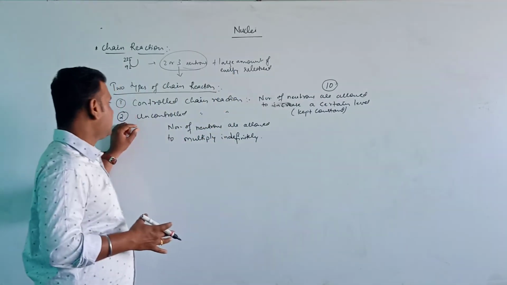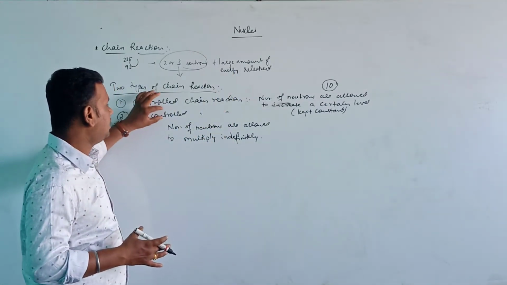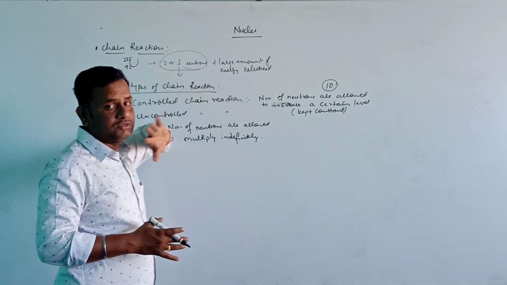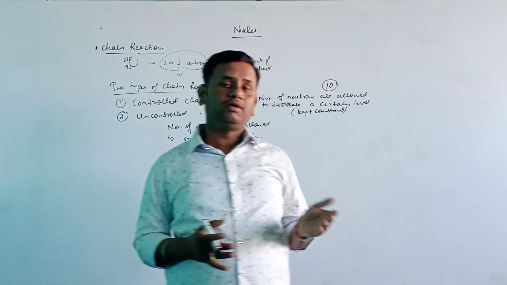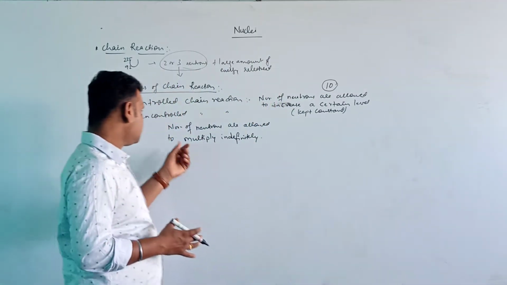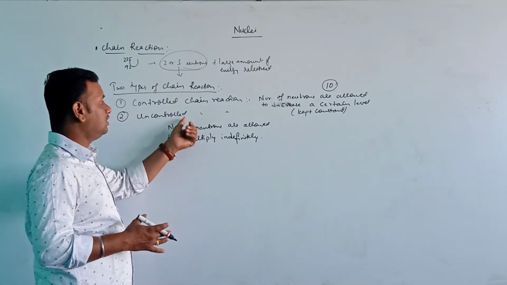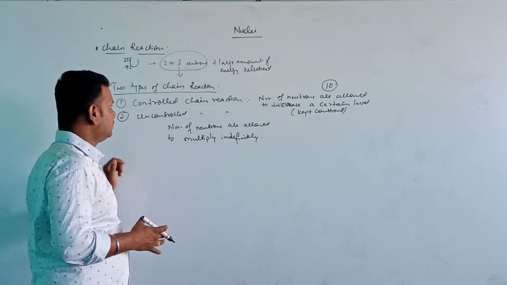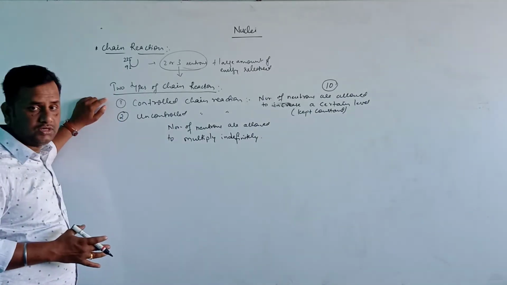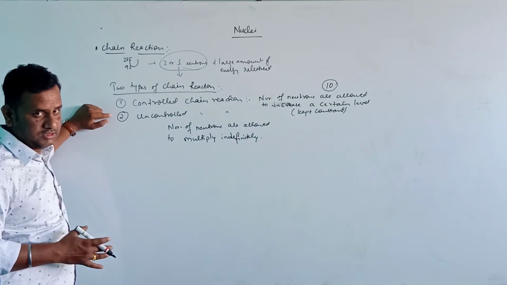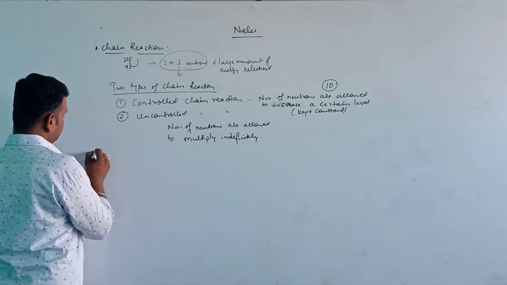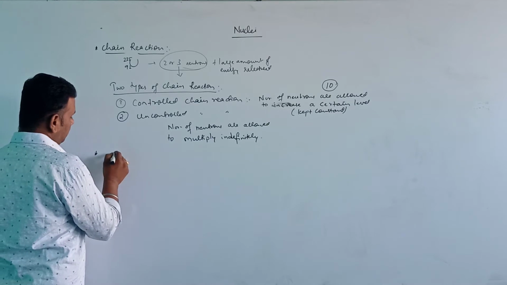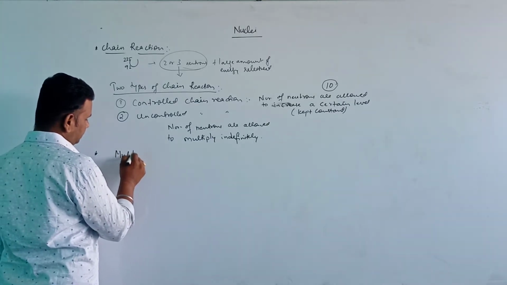That means there is no control on the number of neutrons. So these are the two types of chain reaction. Now next, multiplication factor.